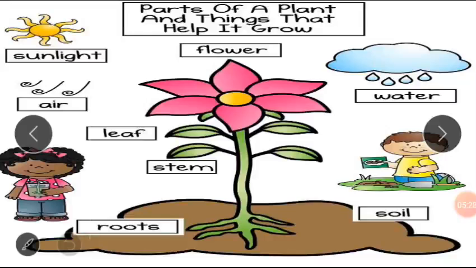Okay, now let's go to the next one. Parts of a plant and things that help it grow. We have mentioned them earlier. You can see the sun there. It needs water, soil, and air. Very good. Not only plants need all these things to grow. We human beings, you can see a boy and a girl, need all these things to grow.